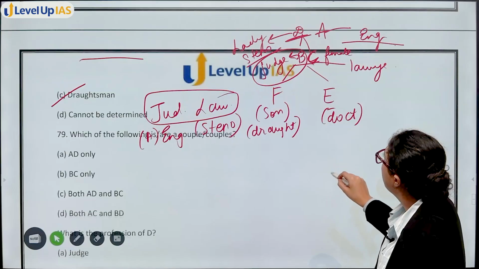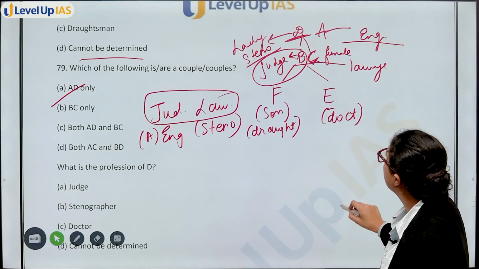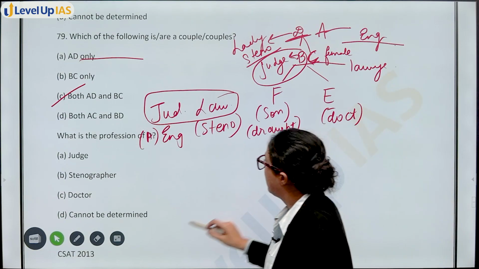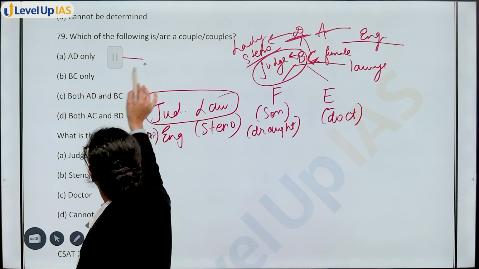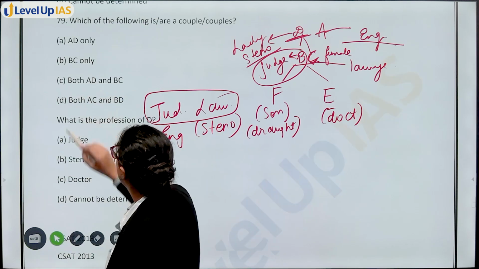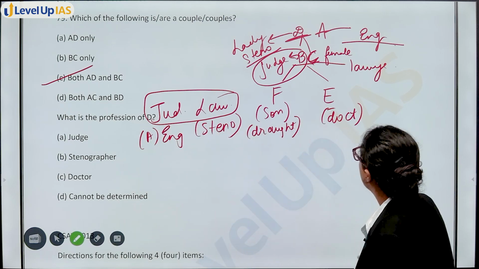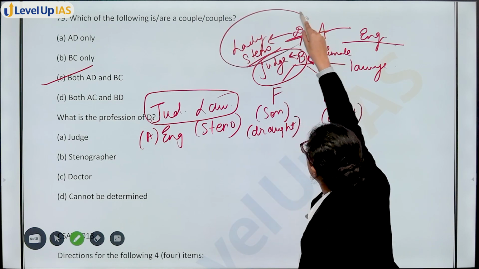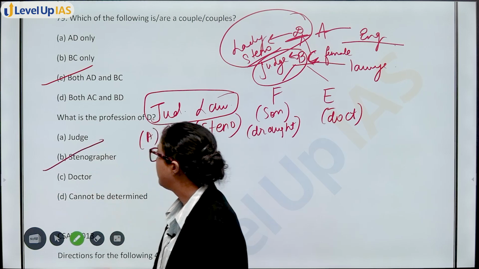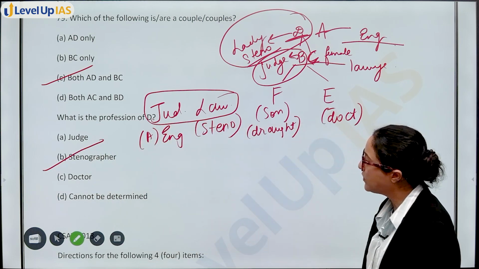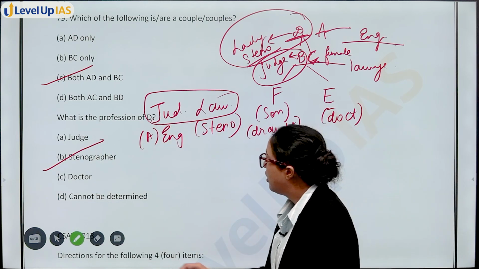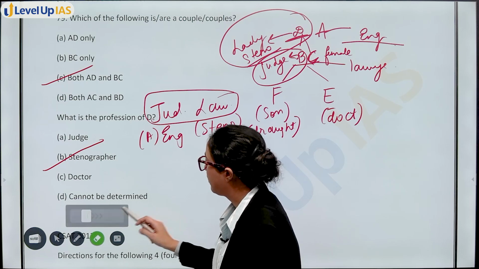AD is also a couple, BC is also a couple. AD and BC both are couple. What is the profession of D? D is what? D is lady stenographer. Option B. Okay, so these are the 3 questions from this question.